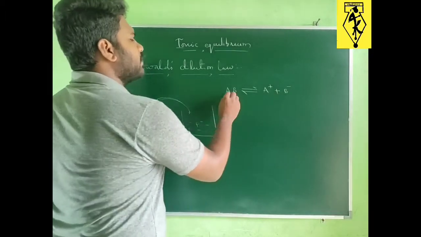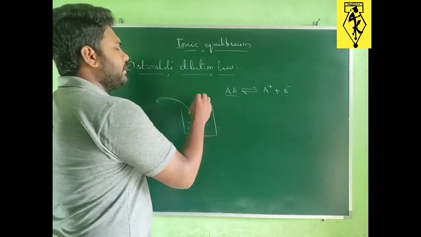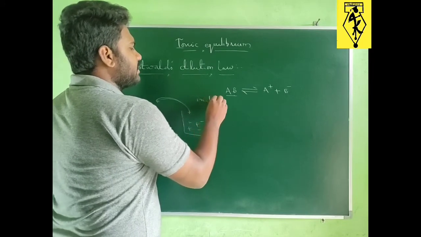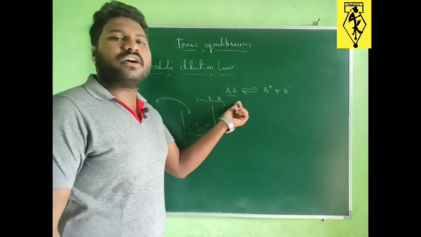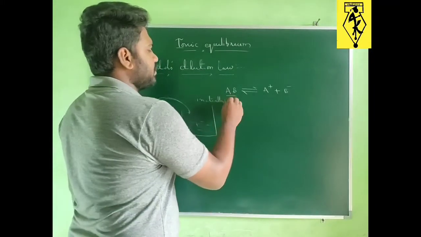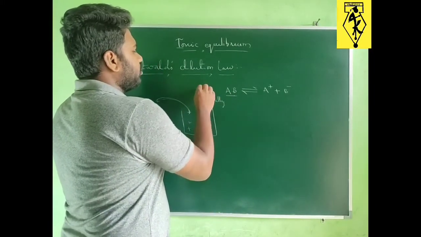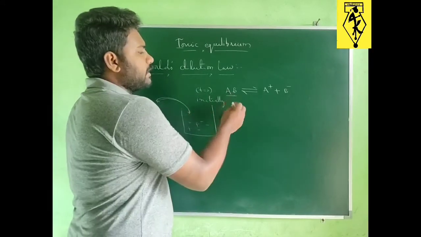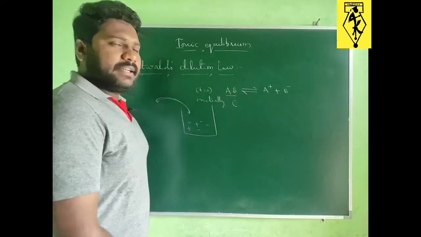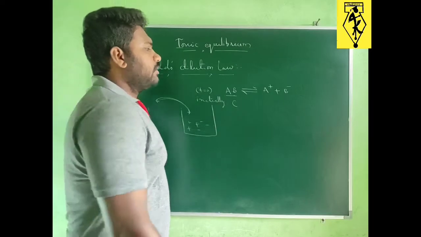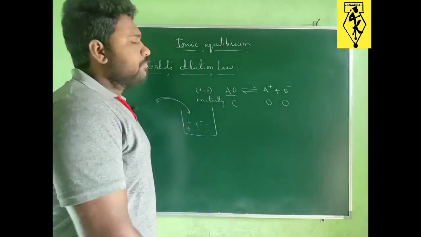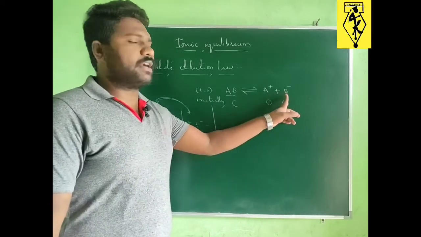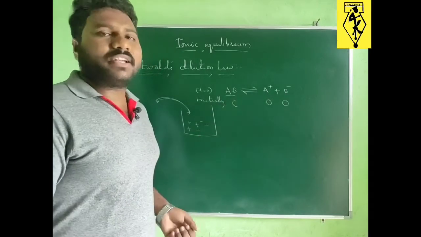Let us take the concentration of this electrolyte initially, when time is 0, just before the starting of the reaction. When time is 0, the concentration of this electrolyte reactant, let us take as C. Then at the start of the reaction, there is no concentration of product, because we have just initiated the reaction.